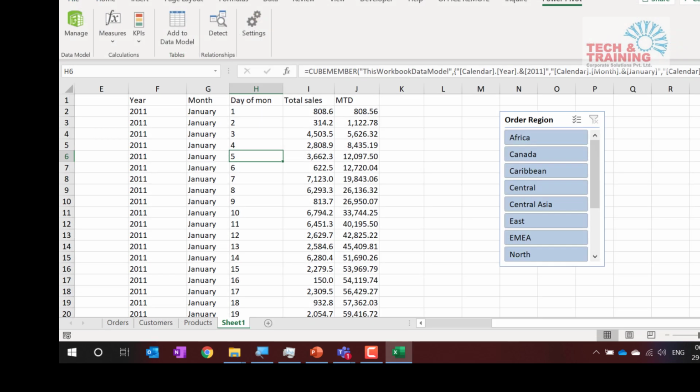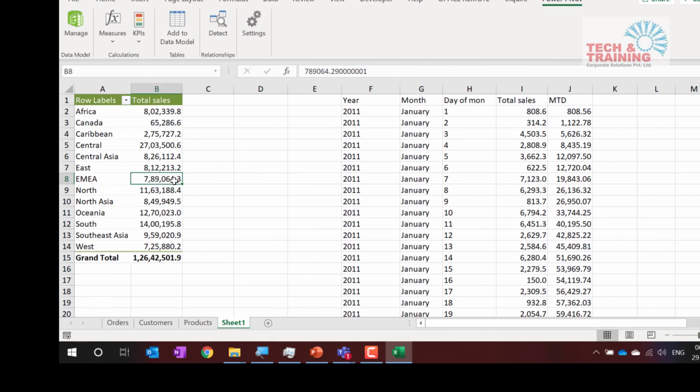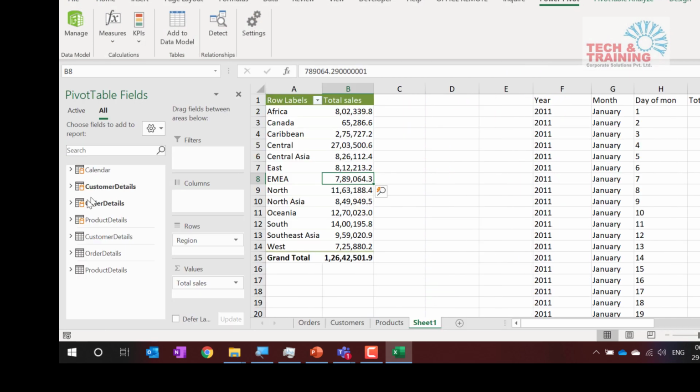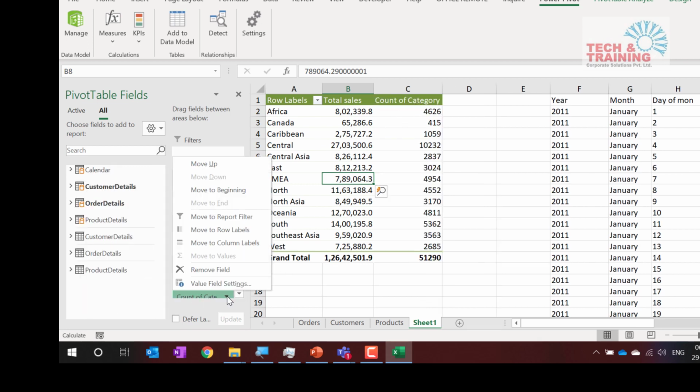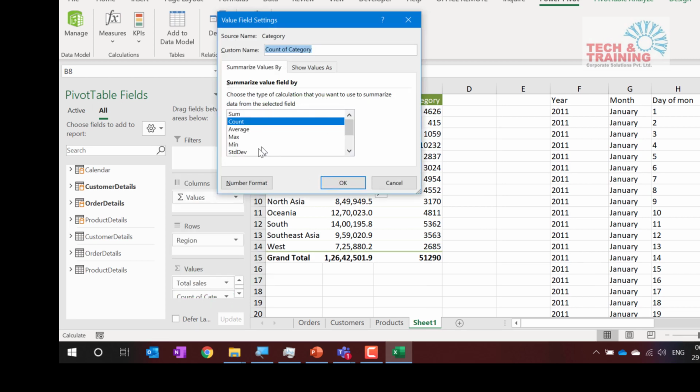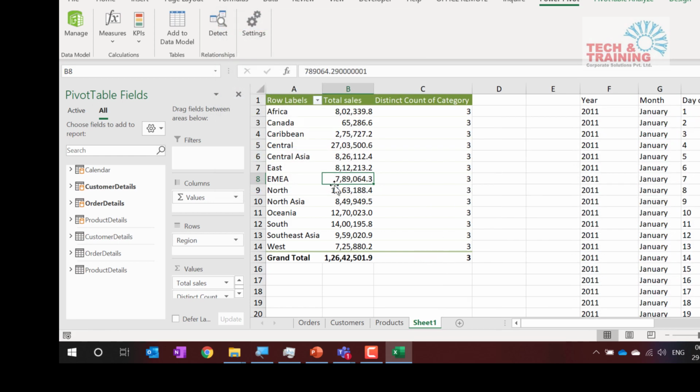Very good question. How can we find the distinct count? See, once you have the data in the data model, distinct count is very simple. You get the category here, and the way you go to Excel, you go to this option, field settings, and when you scroll down, you get distinct count. This distinct count is not available in normal Excel. I'm scrolling down. You won't find this in normal Excel. This will only be available in the pivot table report of Power Pivot, which is based on the data model. So this is how we can get the distinct count.